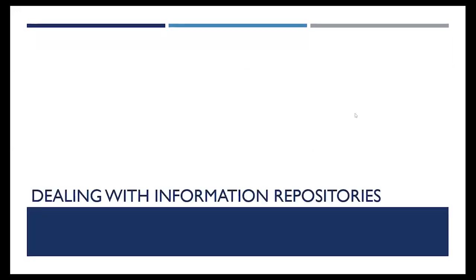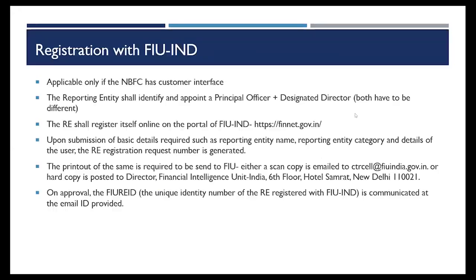Moving ahead, dealing with information repositories, several of these agencies with whom I have to register or submit information. One of the main ones is the FIU IND. This requires registration of the reporting entity as well as my principal officer and the designated director. I have to report about them. I have to identify one person as a principal officer, designated director, and appoint them, and report the name and contact details of that person to the FIU. All of this is done online on the FIU IND portal.